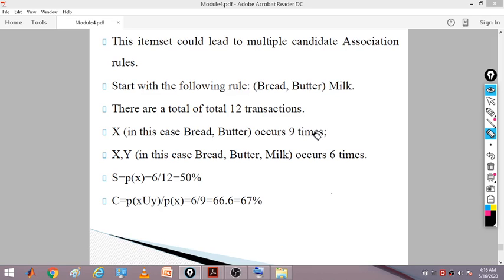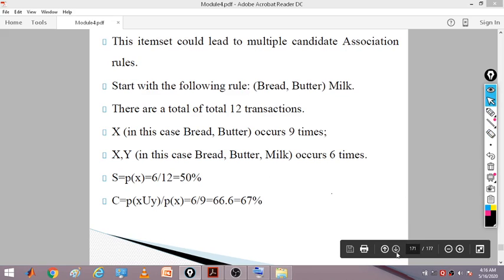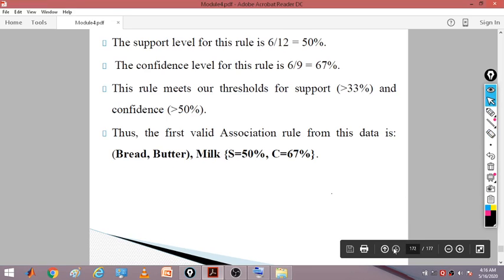So 6 divided by 9 will be 66.6, that is 67%. So we have a support value of 50% and a confidence value of 67% for that particular rule.